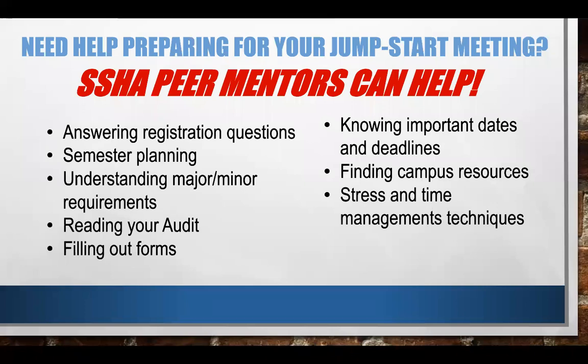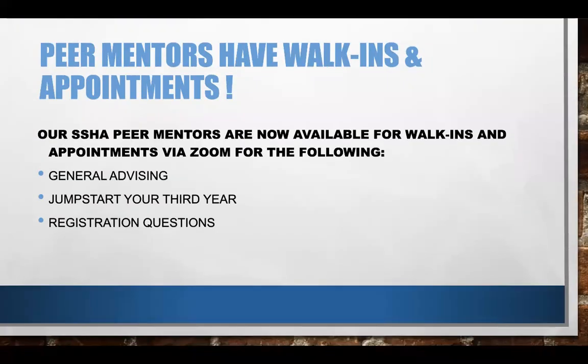If you need any help preparing for your Jumpstart Your Third Year meeting, peer mentors, specifically Shaw peer mentors, can help. We also answer registration questions, aid in semester planning, understanding minor and major requirements, reading audits, filling out forms, knowing important dates and deadlines, finding campus resources, and stress and time management techniques. We are also available for walk-ins and appointments. We are available for the following: general advising, Jumpstart Your Third Year, and registration questions. So feel free to check out the website at Shaw Advising to schedule walk-ins and/or appointments.